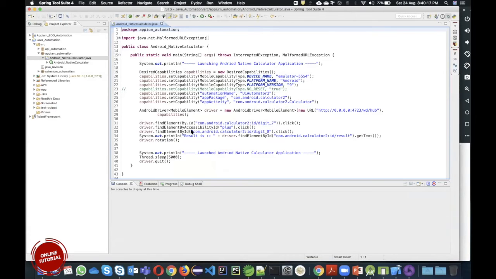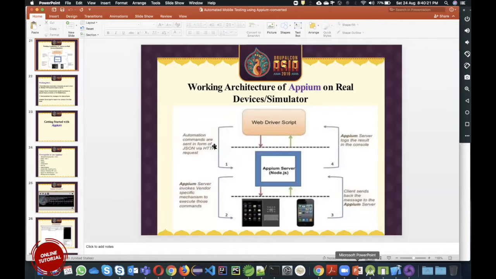As per this architecture, this script will be converted into a JSON format and, using the HTTP protocol, passed to the Appium server. So who will convert this WebDriver script into JSON format over HTTP?